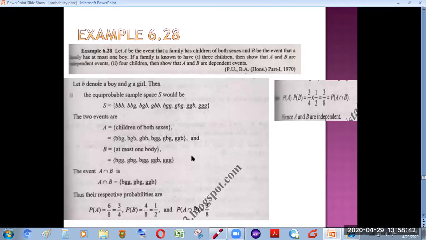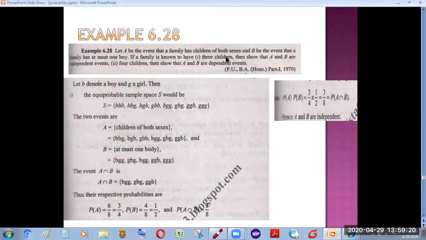I'm referring to example 6.28. Let A be the event that a family has children of both sexes, and B be the event that a family has at most one boy. If a family is known to have 3 children, then show that A and B are independent. First of all, what we are given is that the family has 3 children.